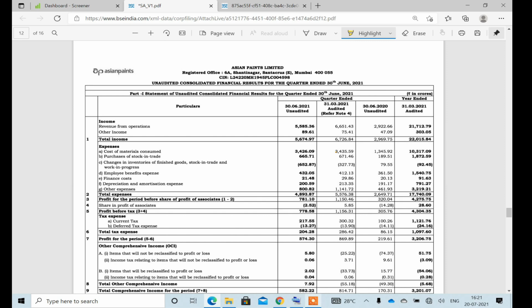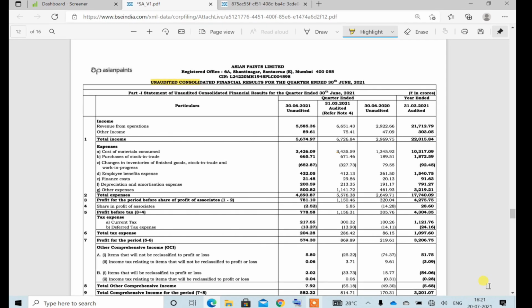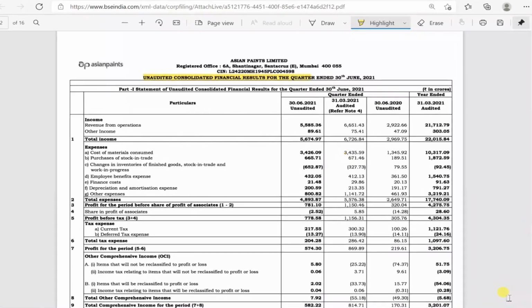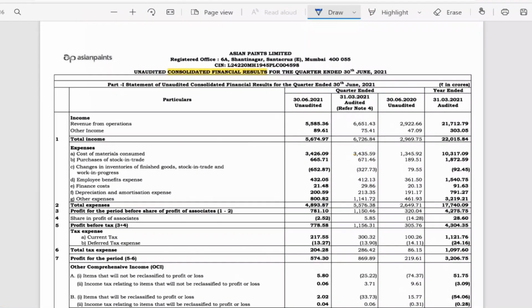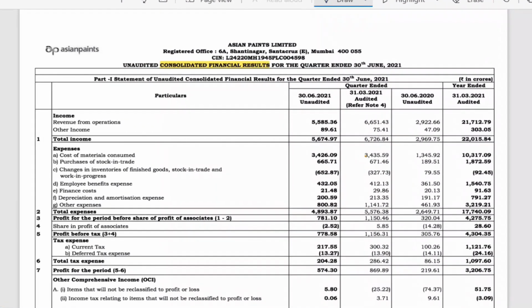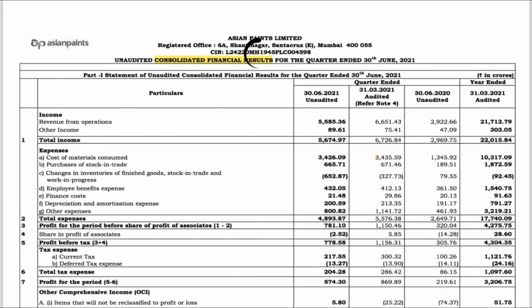Here we will start with the unaudited consolidated financial result for the quarter end. When we study the financial result of any company, we will see there are 3 columns. The first column will be the current quarter, the result which has been published. The second one would be the quarter previous to the current quarter. And the third one would be the same quarter last year. This convention is generally used.